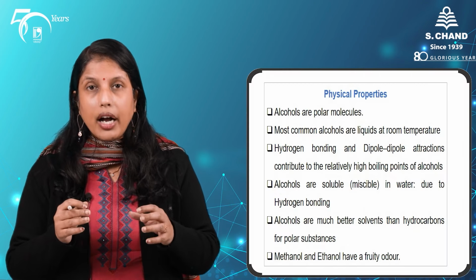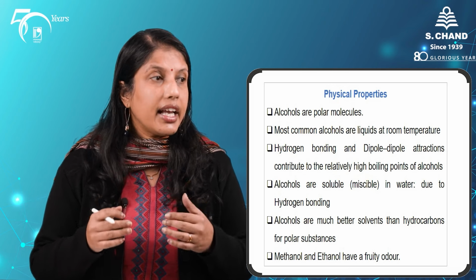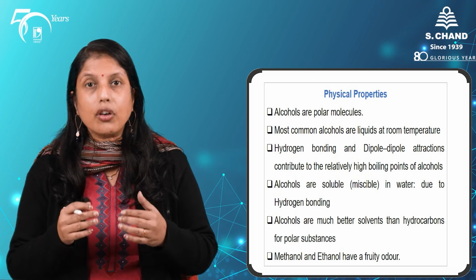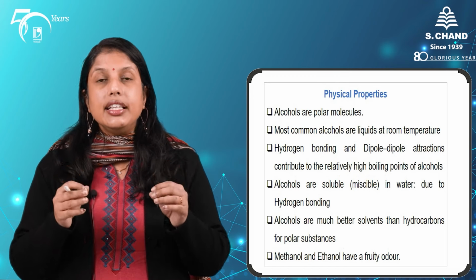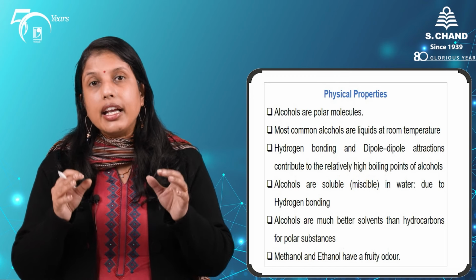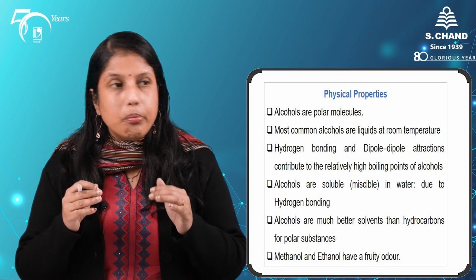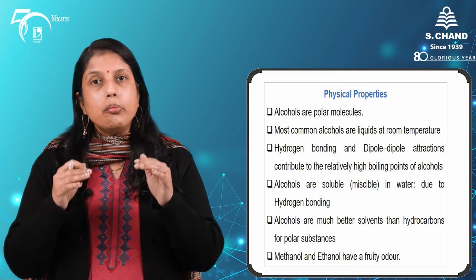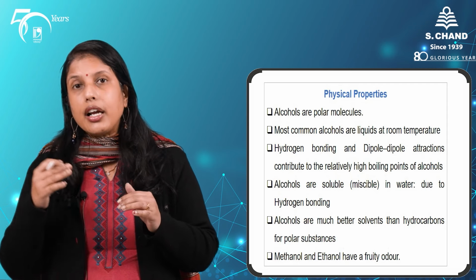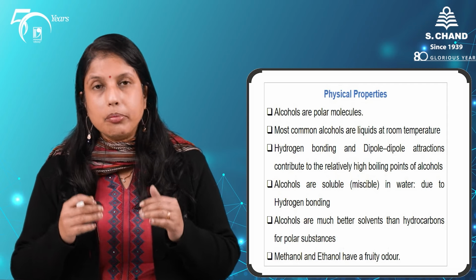Alcohols are polar molecules. Why? Yes, because they contain a hydroxyl group. The hydroxyl hydrogen in our alcohols is strongly polarized, and it bonds with the non-bonding electrons on another alcohol, forming hydrogen bonds.